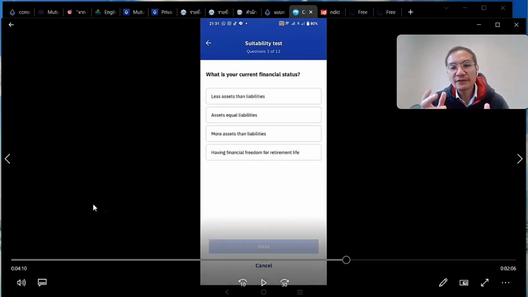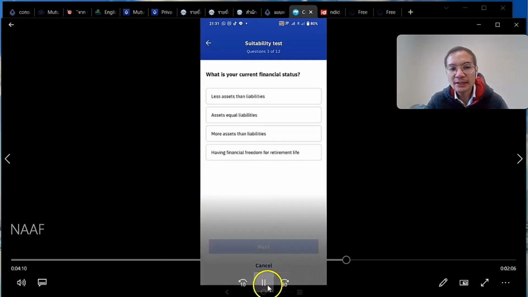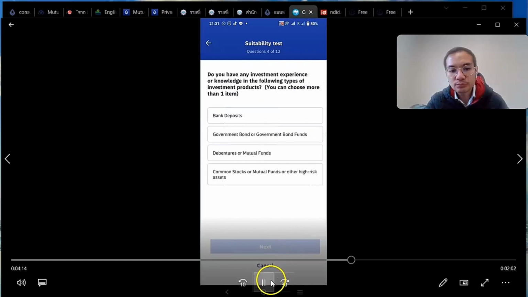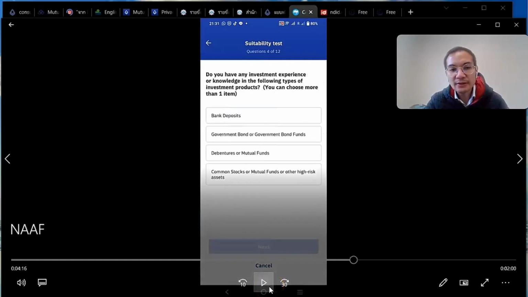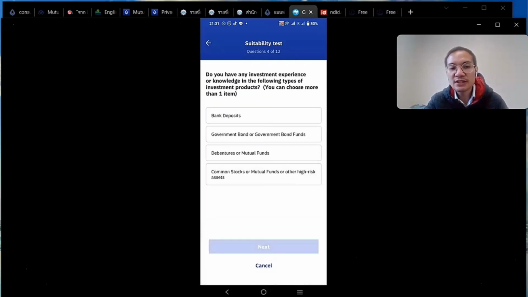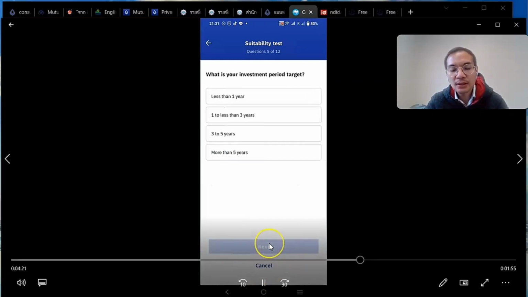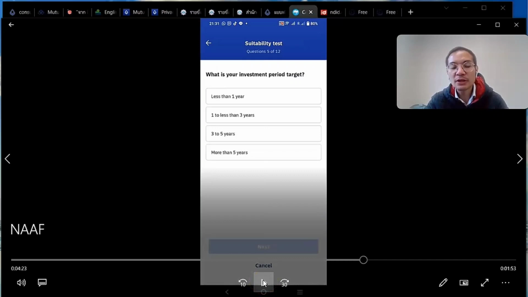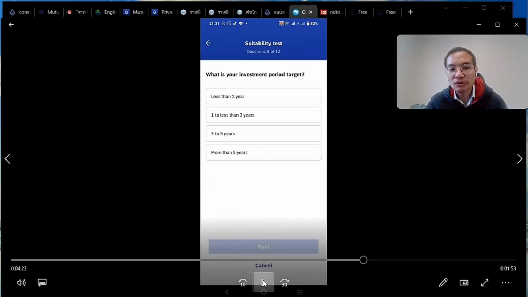Then is the asset versus the liability. So I'm just gonna put asset equals liabilities in my case. Next, they're gonna ask about the investment experience. So I have invested in mutual funds before, so I'm gonna select the third option. And then the time horizon. Here, because we selected retirement planning, it's going to be more than 5 years.